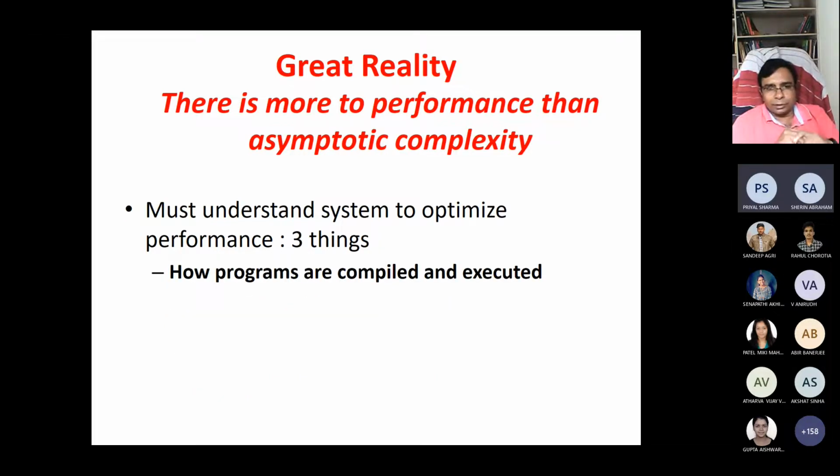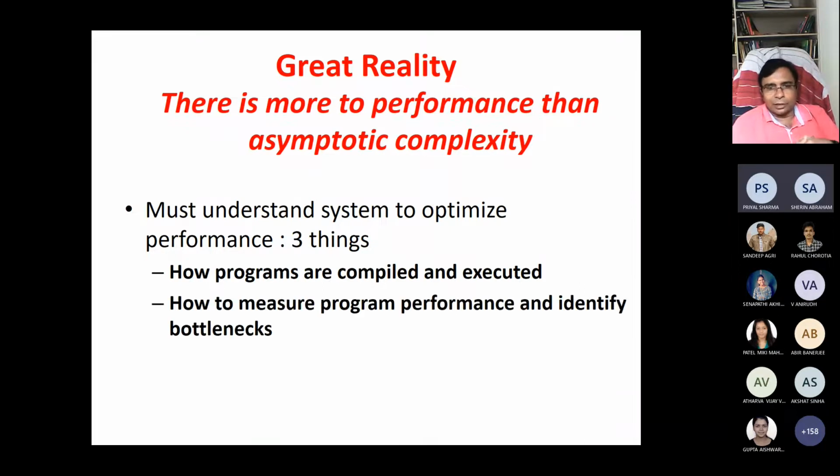So we must understand 3 things to optimize. First thing is how programs are compiled and executed. Then the second one is how to measure program performance and identify bottlenecks. So once you compile a program and after execution, we should be able to identify the program performance. Also, we should be able to identify the bottlenecks, where it is lacking.